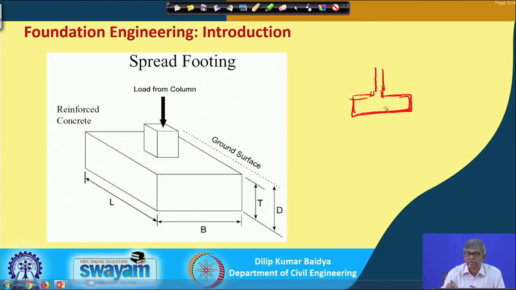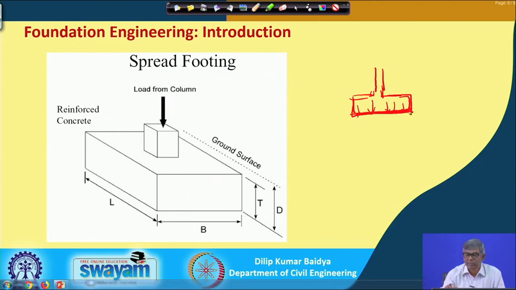And how will I enlarge this base, how will I select the size? As I have previously mentioned, ultimately this foundation will impose some pressure on the soil, and how much pressure we can give depends on the fact that every soil has its limiting capacity.